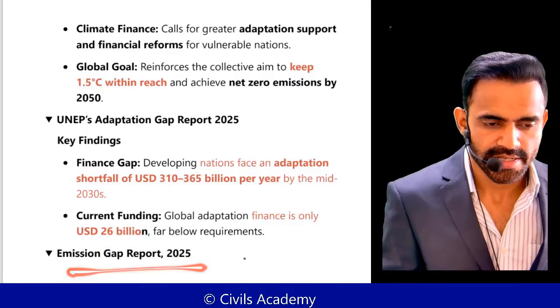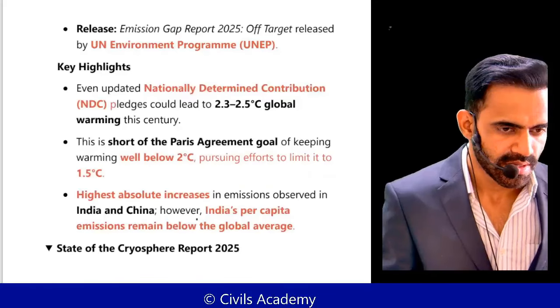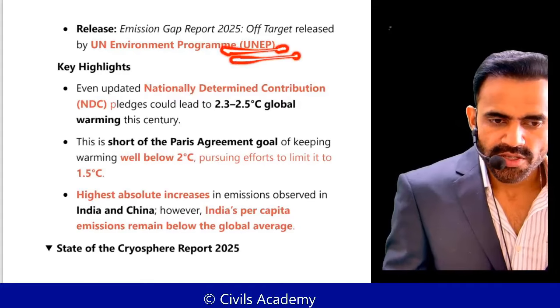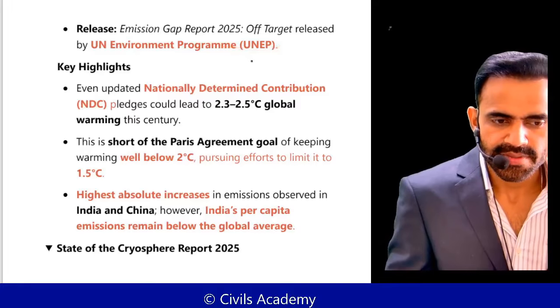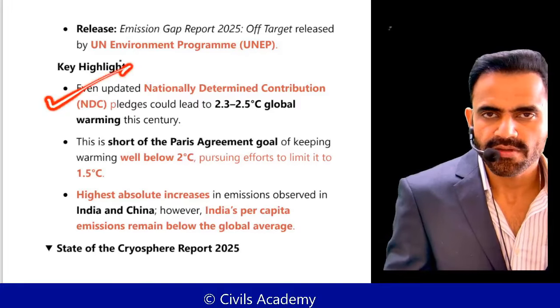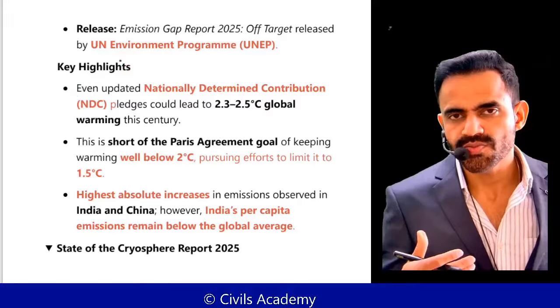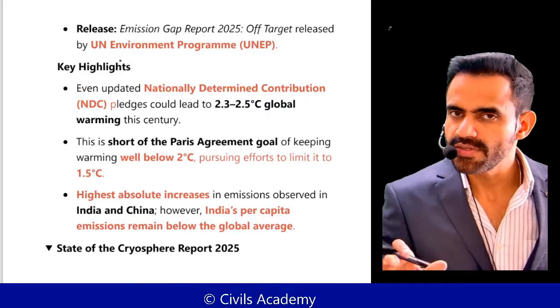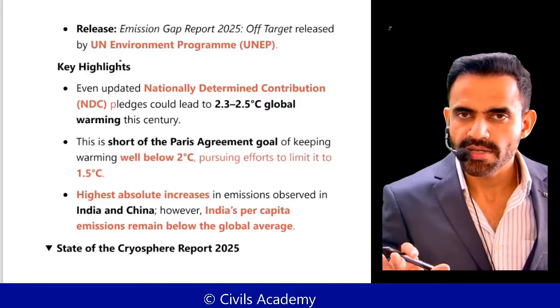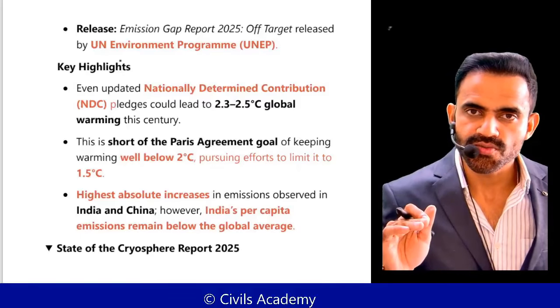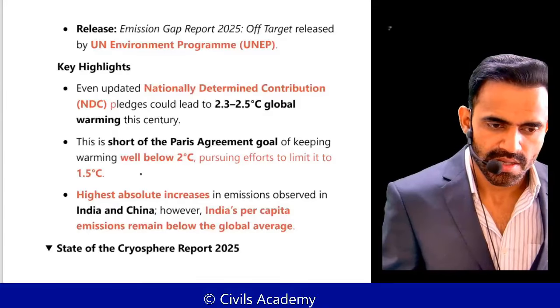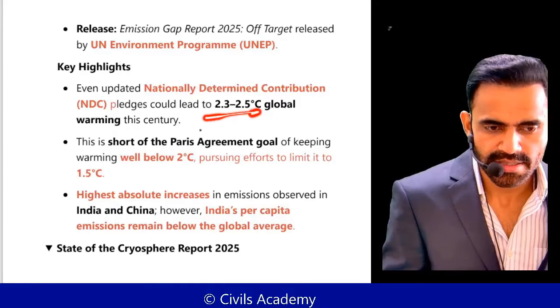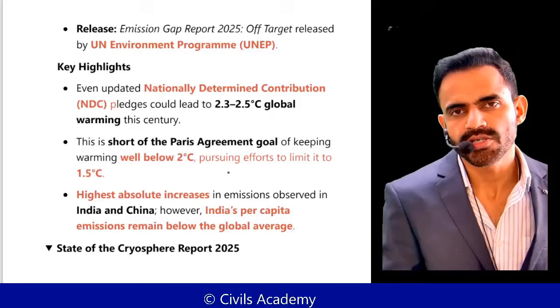Next is emission gap report. It is released by UNEP, and as per that, even if the countries which are specifying their national contribution are able to achieve those targets, we will not be able to keep our temperature rise to 1.5 degree. Temperature rise will be higher than that, and it could be roughly 2.3 to 2.5 degree.